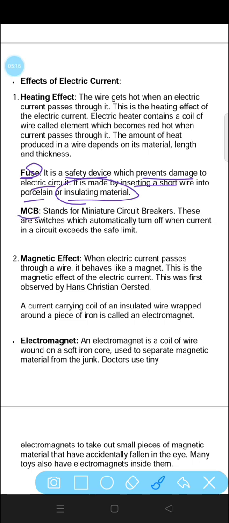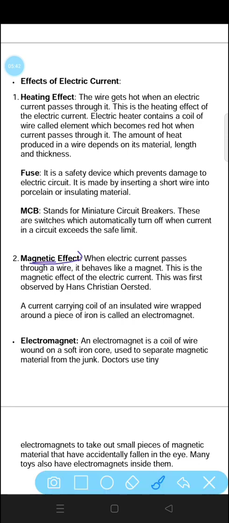It stands for miniature circuit breakers. These are switches which automatically turn off when the current in a circuit exceeds the safe limit. Whenever the current in a circuit exceeds its safe limit, these MCBs automatically turn off so that the electrical supply will disconnect to that specific place.